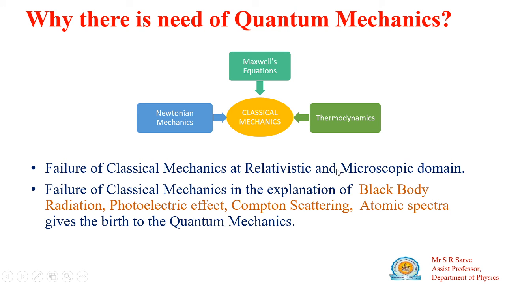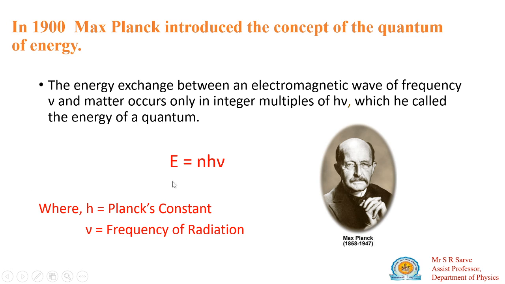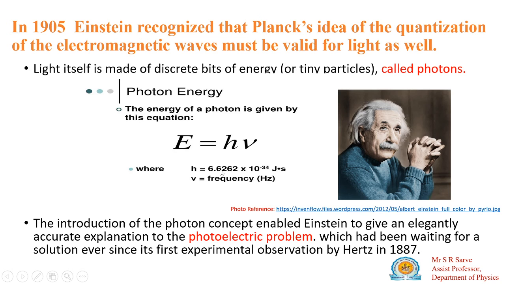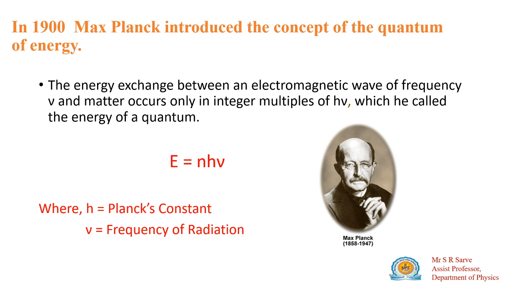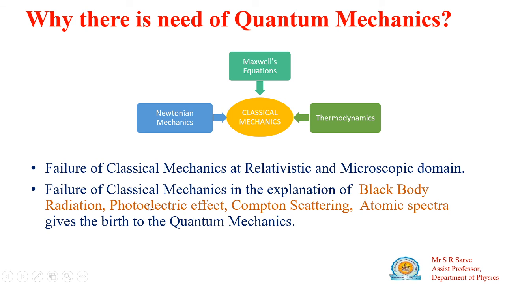Generally we can say that black body radiation, photoelectric effect, Compton scattering and atomic spectra are unable to be explained using classical mechanics, but by using the concept of quantum of energy, that energy is an integral multiple of h mu, you can easily explain them. So the failure of classical mechanics gives rise to the birth of quantum mechanics.